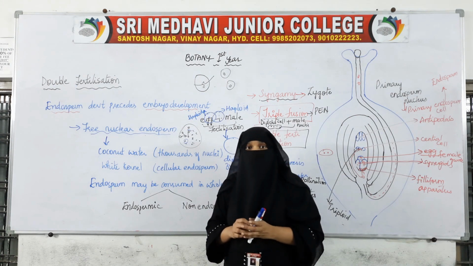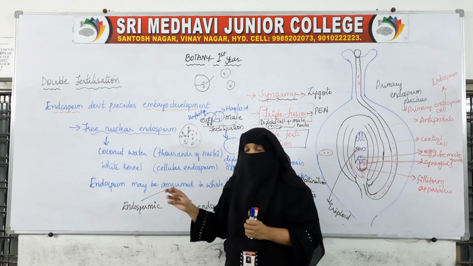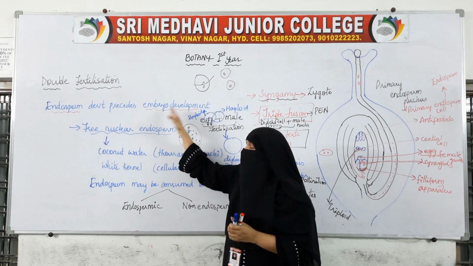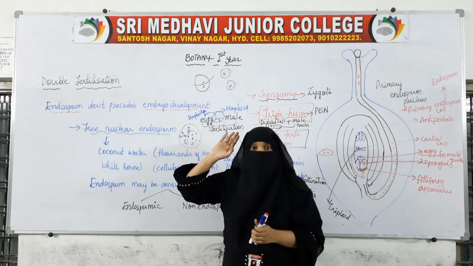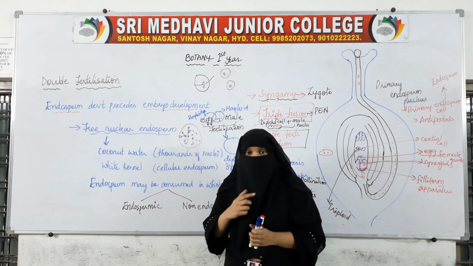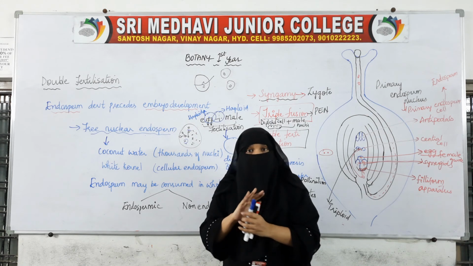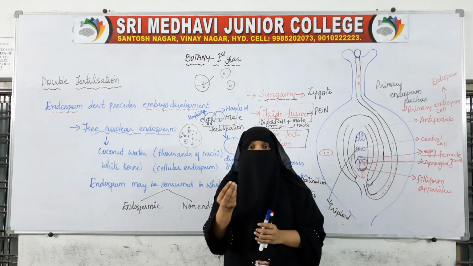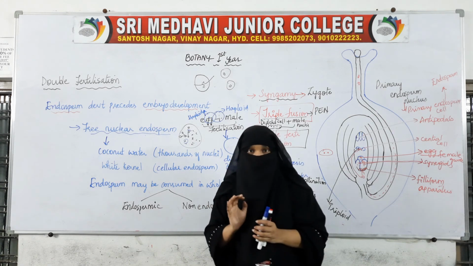Now what happens is, this endosperm will be completely used up by the embryo. Sometimes the endosperm will be completely used up by the embryo, and sometimes some of the endosperm will be left.